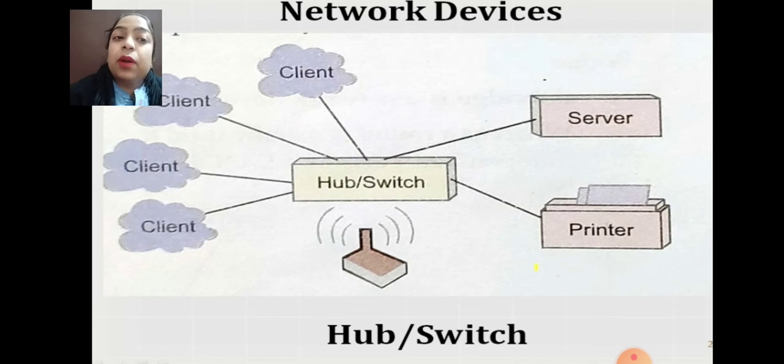But if we talk about the switch, suppose there is a switch, and it takes the information from the server and gives the information just to a particular device, like a printer, not to every client. That's the major difference between a hub and a switch.